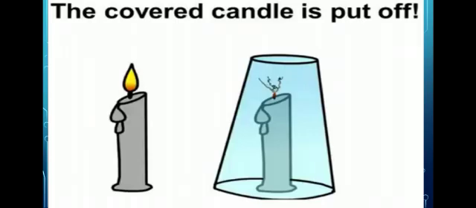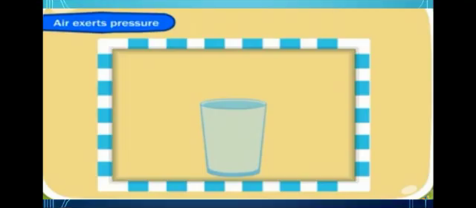Next we discuss that air exerts pressure. To prove that air exerts pressure, take a glass full of water up to the brim.